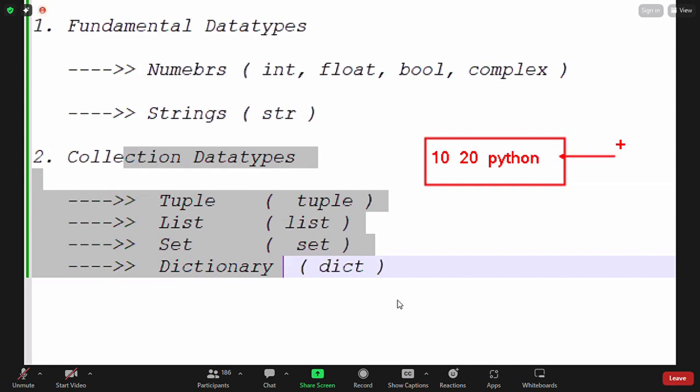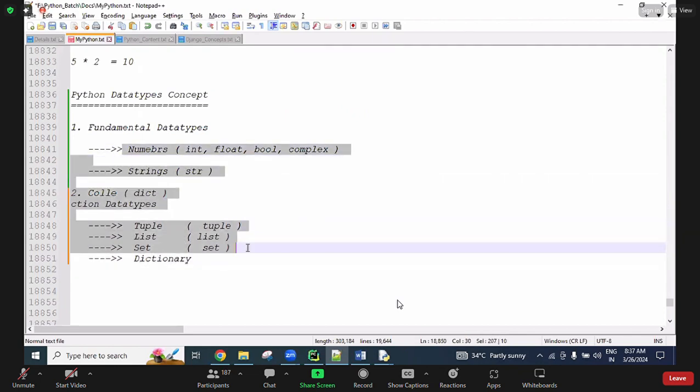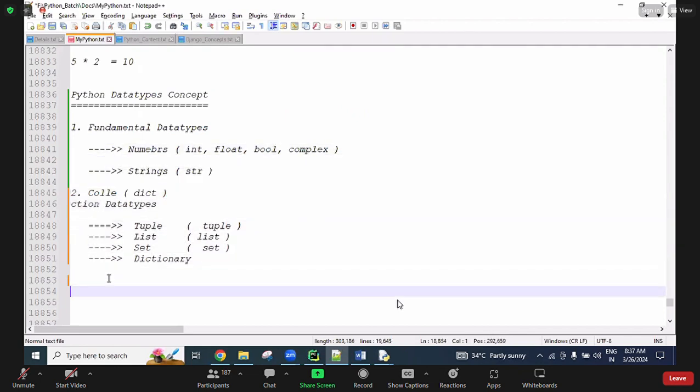I'm assigning them to one variable called T, meaning a tuple object, for example. So in one memory allocation using one variable, we maintain a group of values; that is called a collection data type. Under the collection, we have tuple, list, set, dictionary, 4 types. Majorly 6 types we have, and you need to have knowledge of these 6 types.